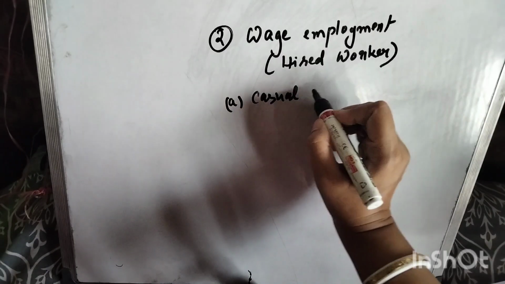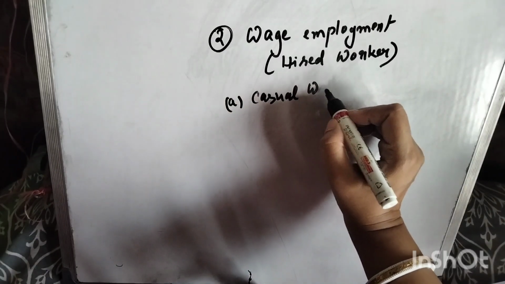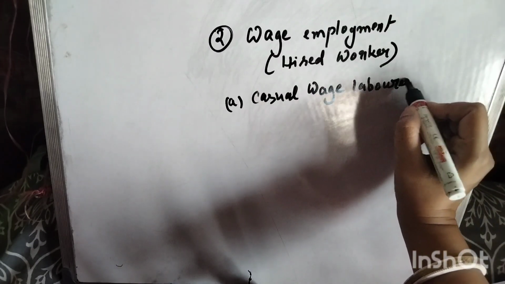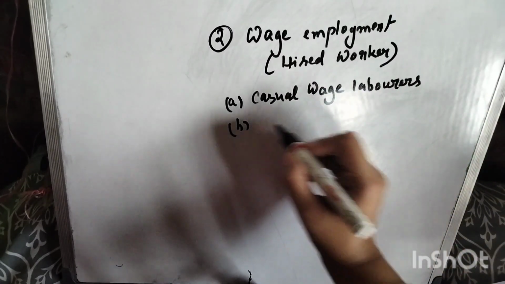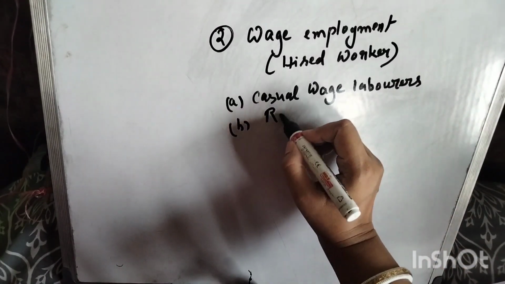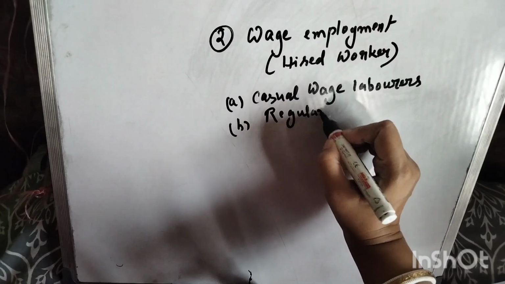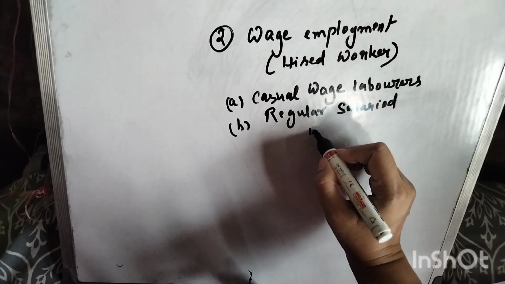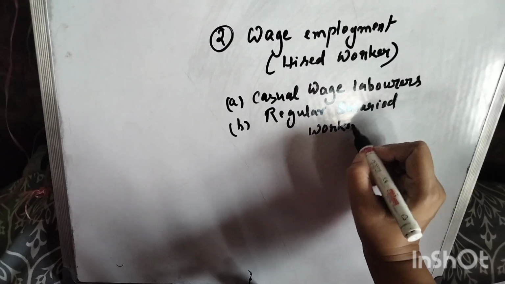First is casual wage laborers, and the second type is regular salaried worker.